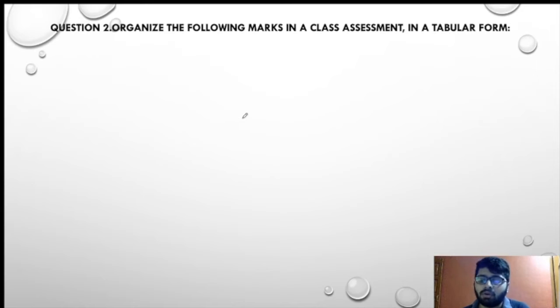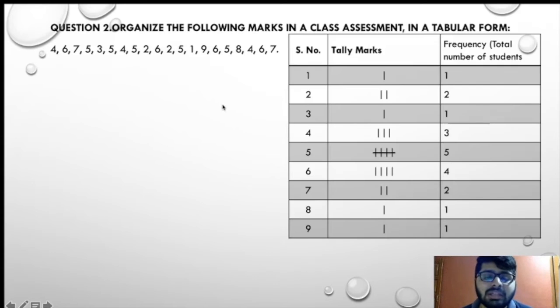So for that, these are the numbers that are being given to you, and we have to arrange these numbers into proper form. The answers are already there in front of you, but we will be moving step by step. Now 4. So 4 is over here, so I'll mark 4 over here and cut this 4. Now 6. So 6 is over here. One by one. Then 7. So 7 is over here.